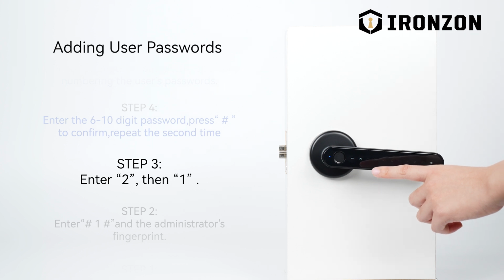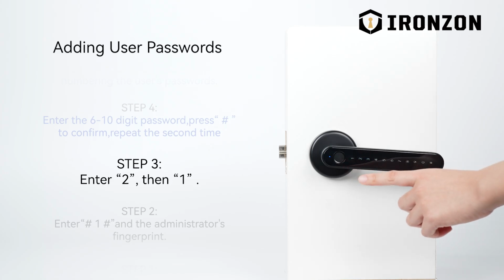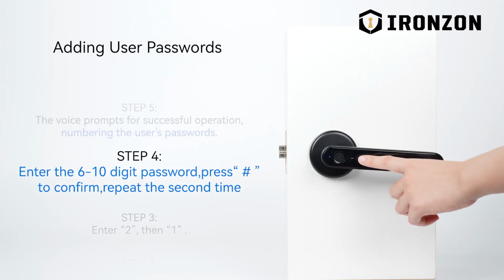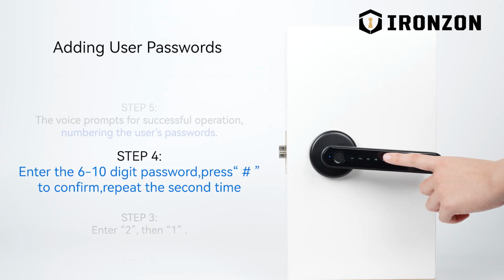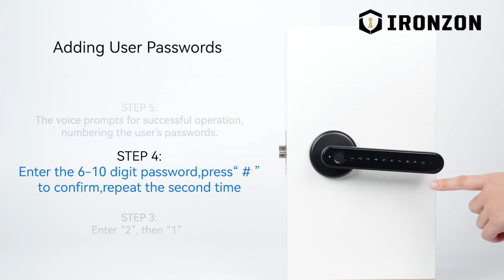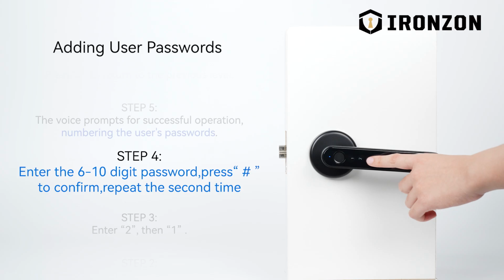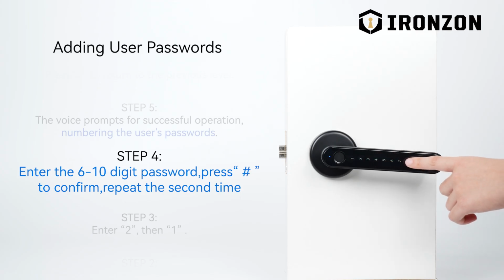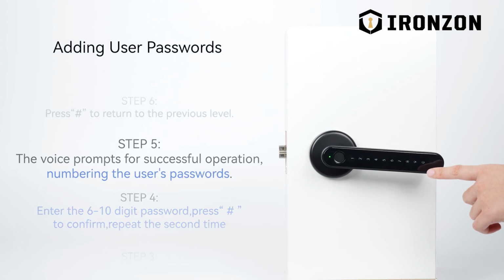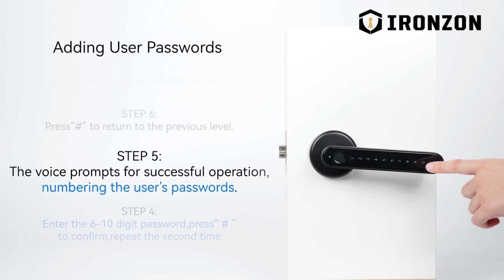Adding common user, press 2 for deleting common user. To return to the previous level, press the pound sign key. Please enter user information. Input again. Operation succeed. 0, 0, 0.